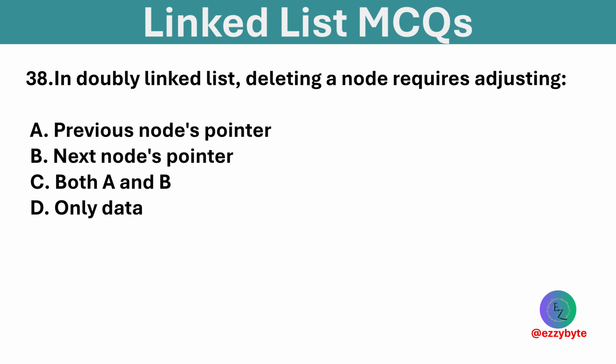In a doubly linked list, deleting a node requires adjusting? Options are previous node's pointer, next node's pointer, both A and B, and only data. Option C is correct. Deleting a node adjusts both next and previous pointers.